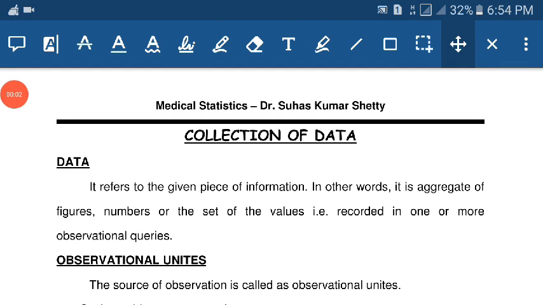Good evening. Today's topic is collection of data of the medical statistics.